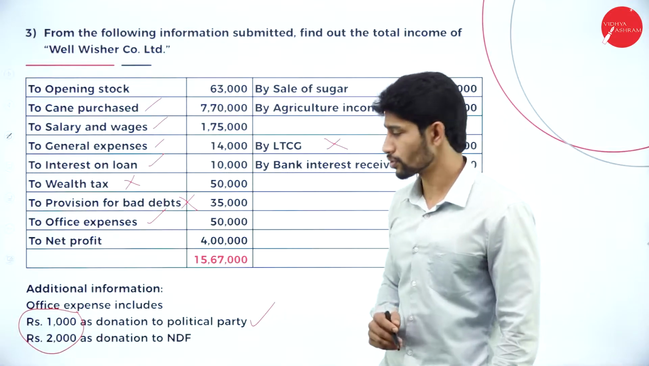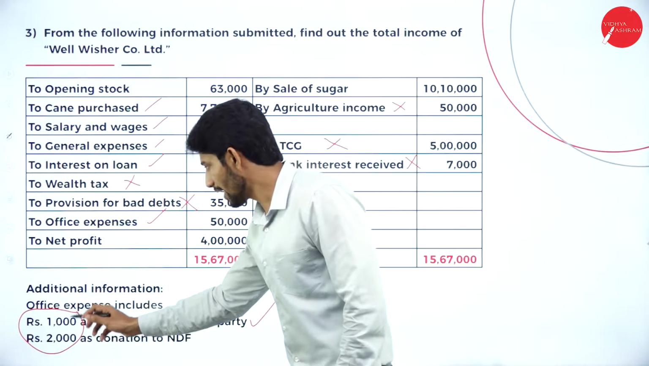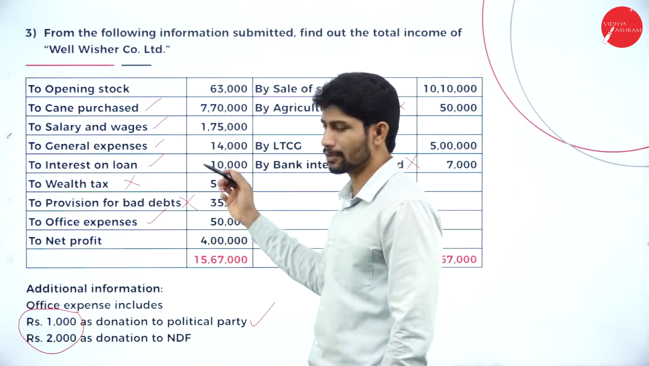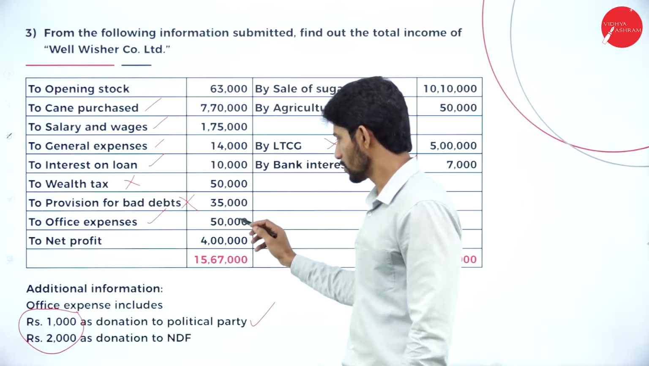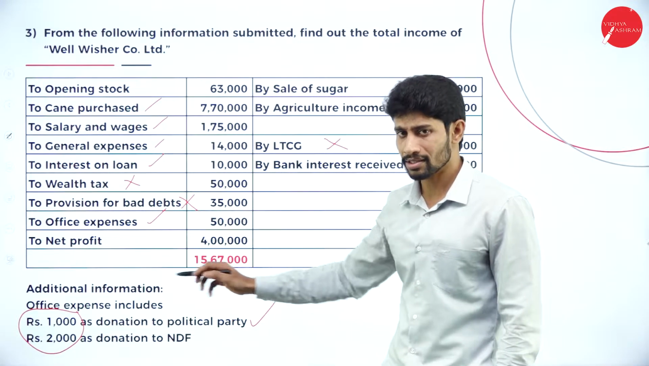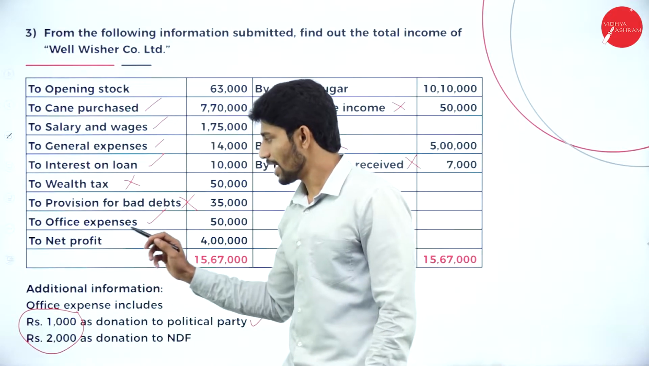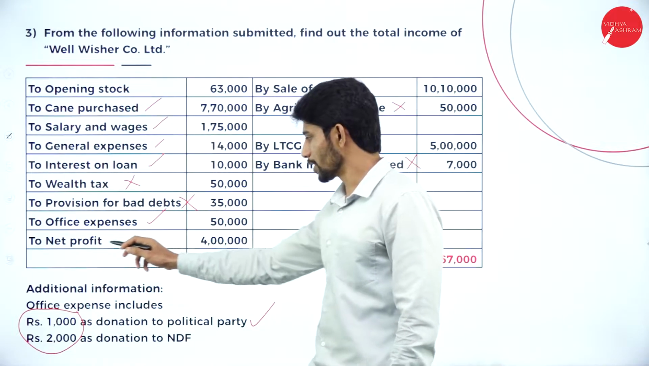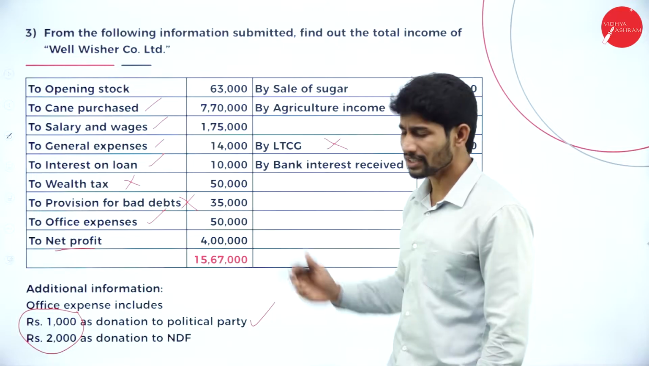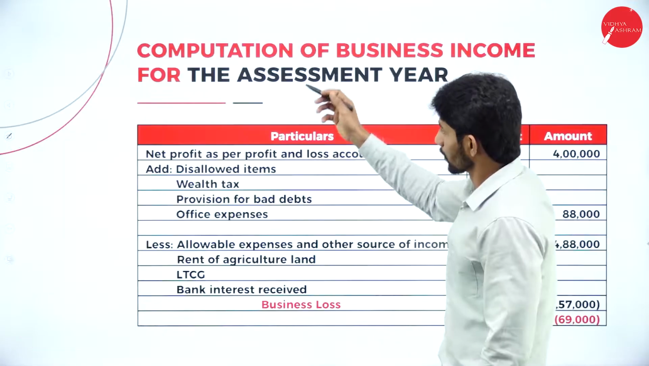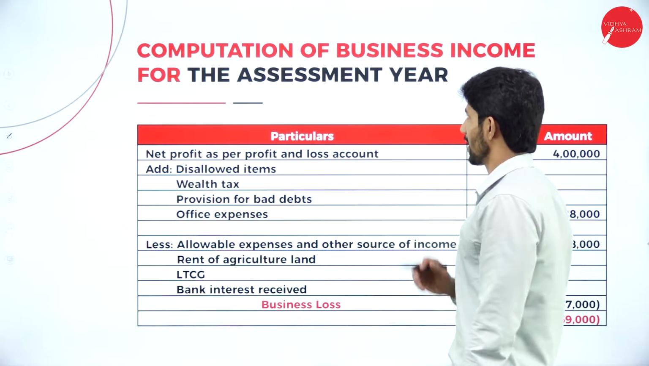So now what are we supposed to do? We are supposed to add this 3,000 to the net profit. So this office expenses of 50,000 includes this 3,000. So we are supposed to add the 3,000 to the net profit. So moving on to solve the problem. Computation of business income for the assessment year.